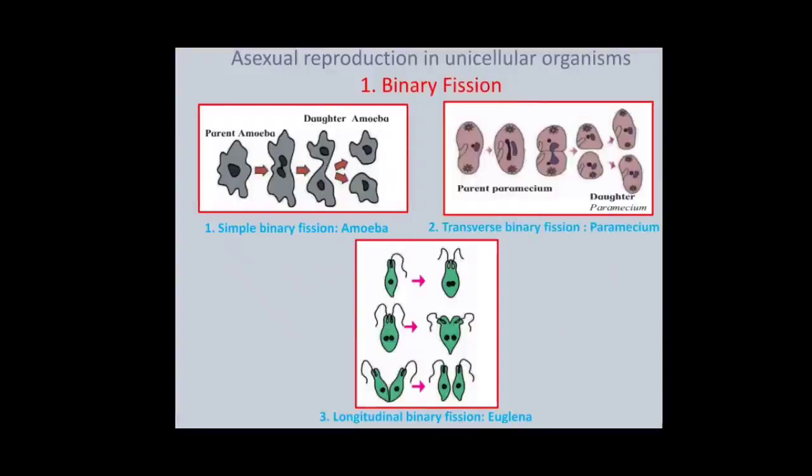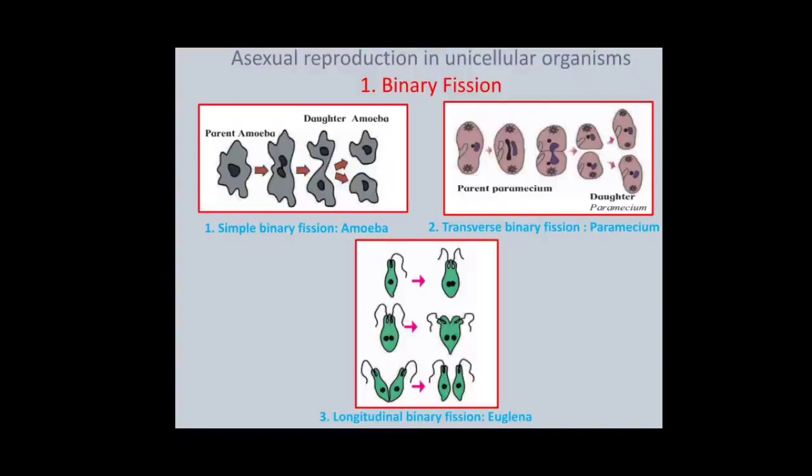Binary fission. Binary fission is a type of asexual reproduction by which a body is separated into two new bodies. For example, bacteria, amoeba, paramecium, euglena, mitochondria, and chloroplast perform asexual reproduction by binary fission. In this process, the parent divides to form two similar daughter cells. Let's see the division of binary fission in amoeba, paramecium, and euglena.